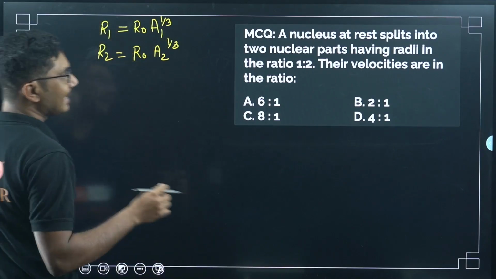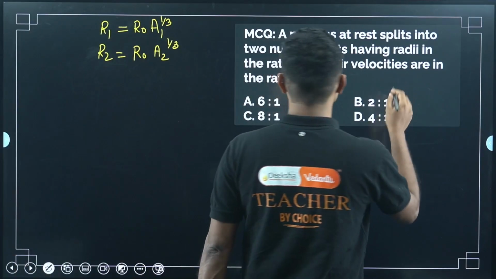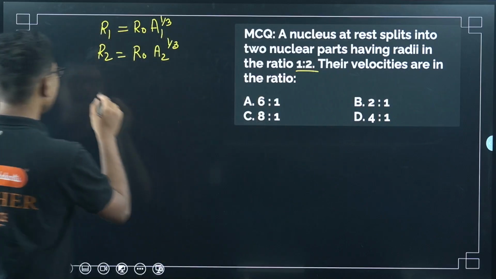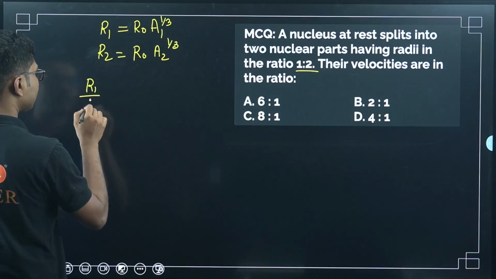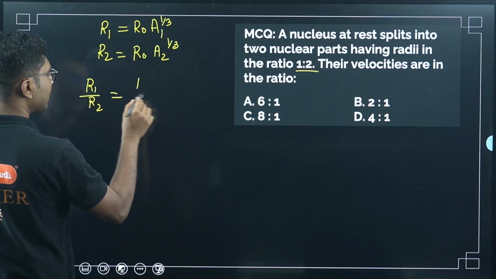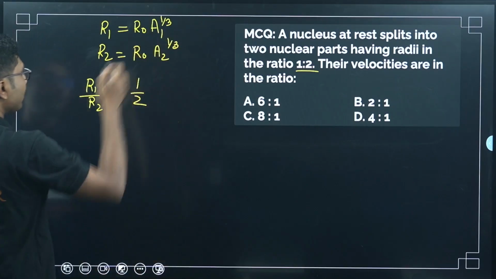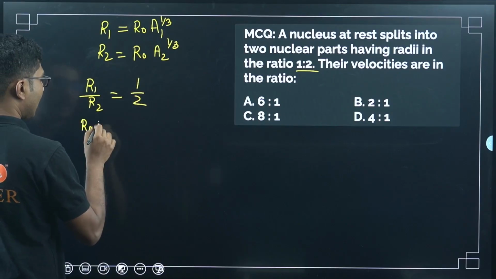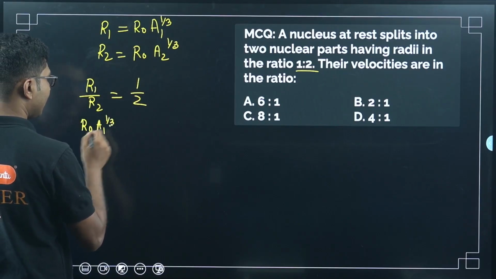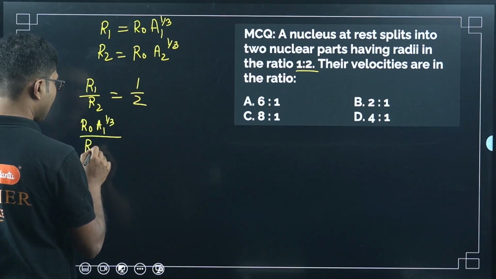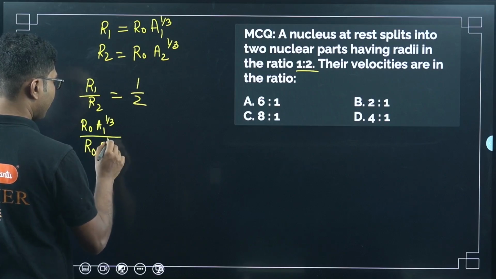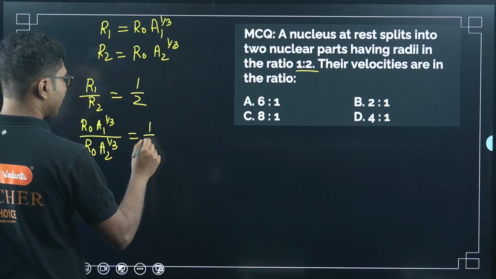Now it is mentioned that the ratio is 1:2, right? So r1 by r2 equals 1/2. Ratio means fraction. Now let us put these values. r naught a1 to the power 1/3 divided by r naught a2 to the power 1/3 equals 1/2.